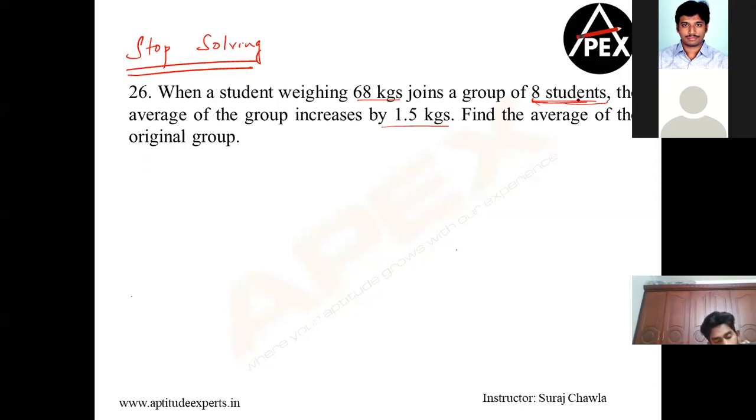Now, I have 8 people. So the only part that is certain is I do not know the existing average, okay? Let's understand. If I am assuming my existing average is X, okay? So we are how many people? We are 8 people. What was the logic that we applied when a new person comes in? So it says a new person of 68 is coming in. Clear? If everybody average is increased, that means he brought excess. If the average is decreasing, that means he brought less.